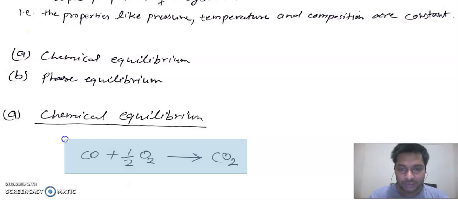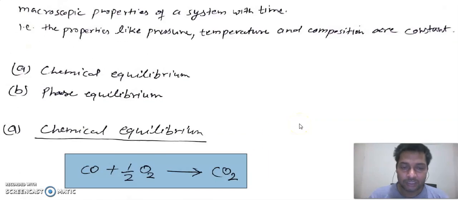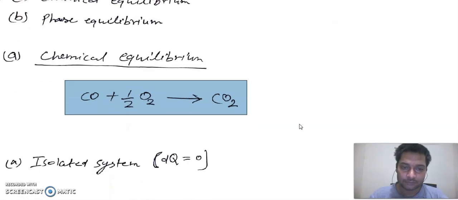It is also possible that some of the CO2 will dissociate into CO and O2. Another possibility is that there is no reaction at all. So we cannot predict this. Whether the reaction goes in the forward direction, the backward direction, or does not occur at all, to know all these things we need to study chemical equilibrium.